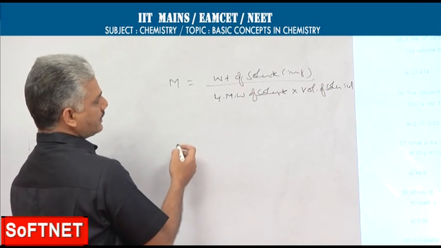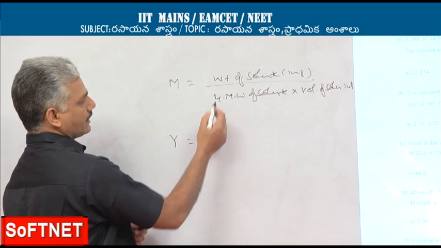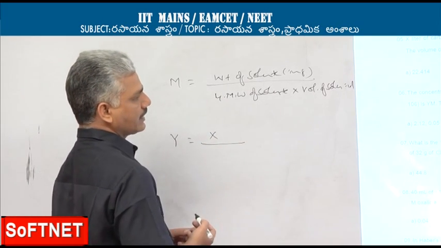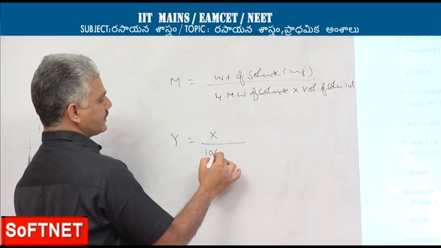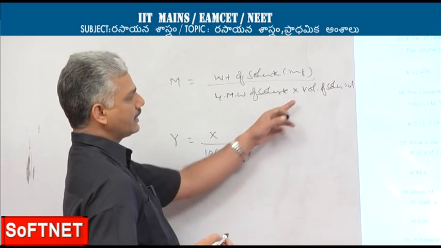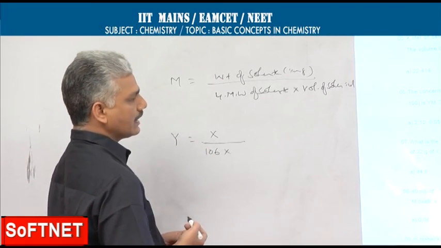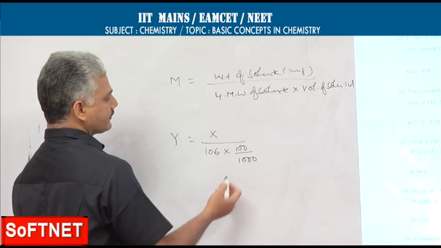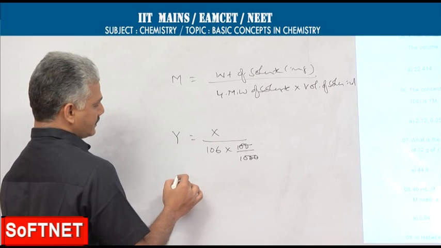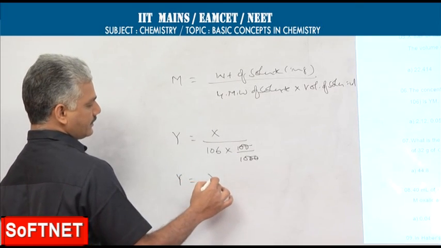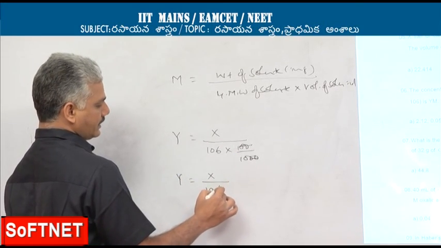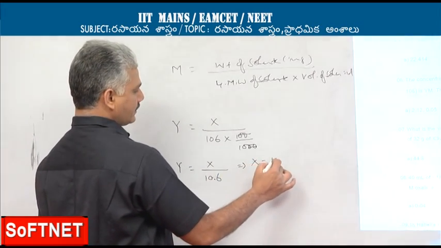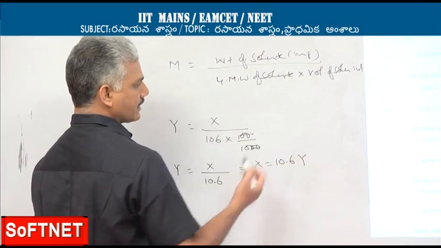So molarity is given as Y, weight of solute is given as X, gram molecular weight of solute is 106 and volume of solution is 100 ml, so 100 by 1000. So Y is equal to X by 10.6, or X is equal to 10.6 times Y.